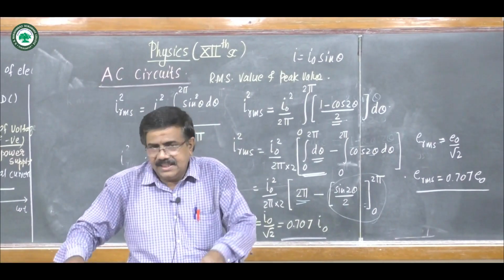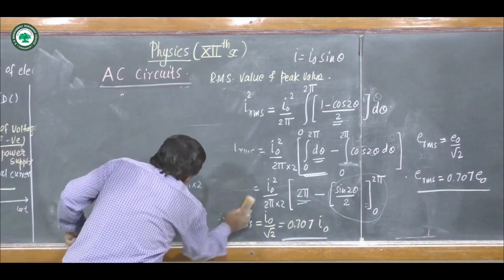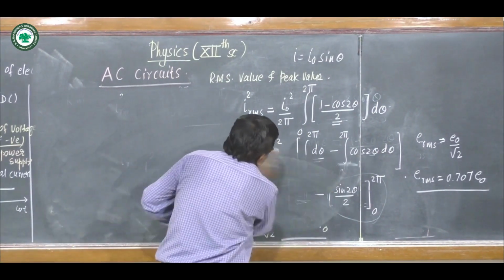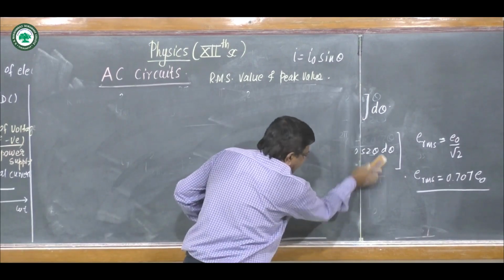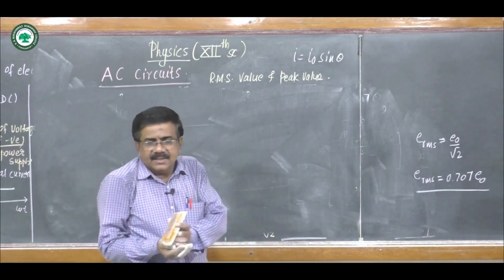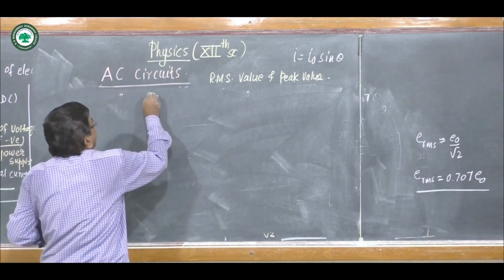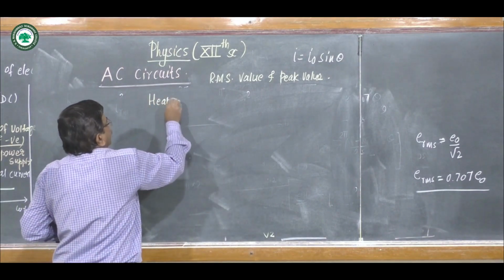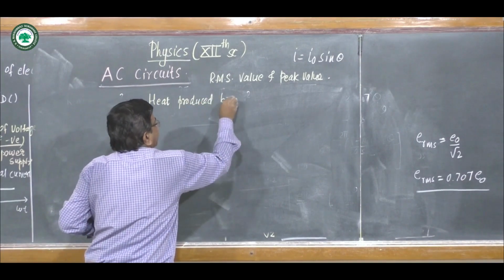Now we see the last point in this article. The heat produced, this equation is the same as the equation we already derived. Now we see the heat produced by the sinusoidal AC, the heat produced by alternating supply.